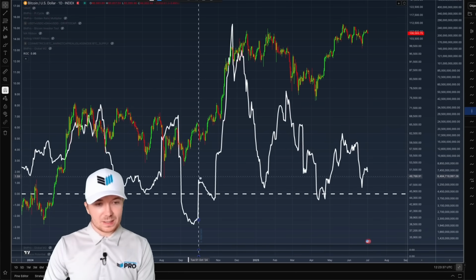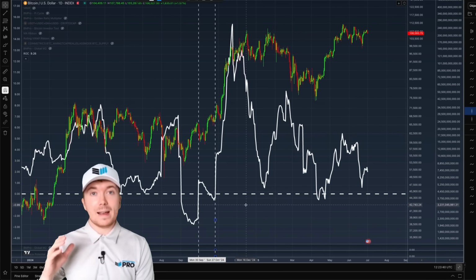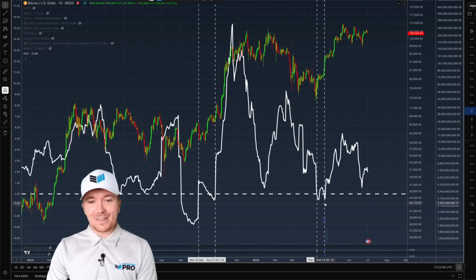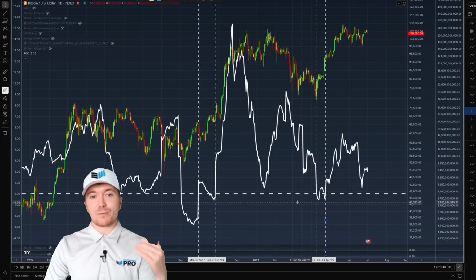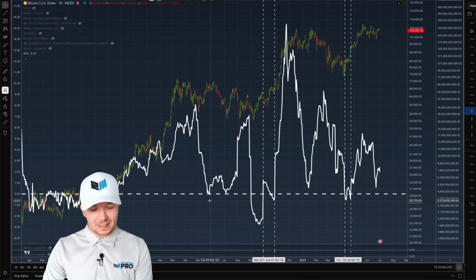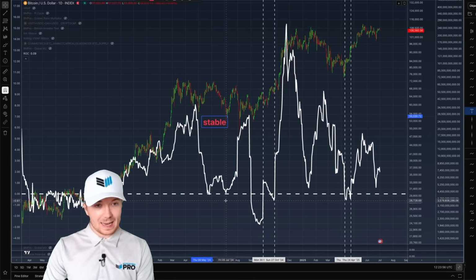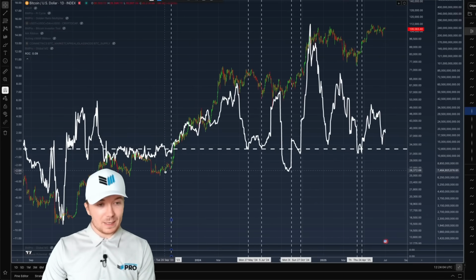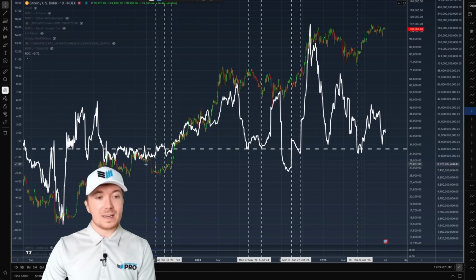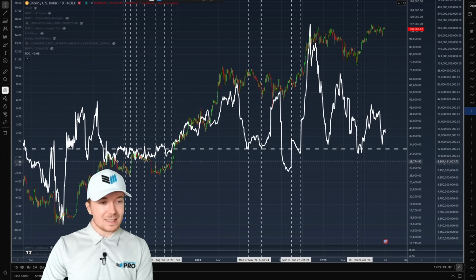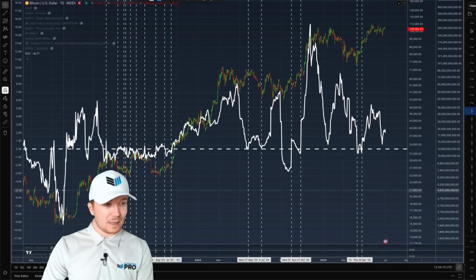So for example, if we just track every single time that the global stablecoin liquidity crosses above 0, indicating a positive rate of change in the global stablecoin supply, this has always been a very good opportunity to accumulate BTC. Nearly every single one of these indicated a great time to begin accumulating BTC, and especially during these periods down here where we can see a long drawn out period of contraction, but just some infrequent flips between this, we can see these were all great opportunities to be buying Bitcoin